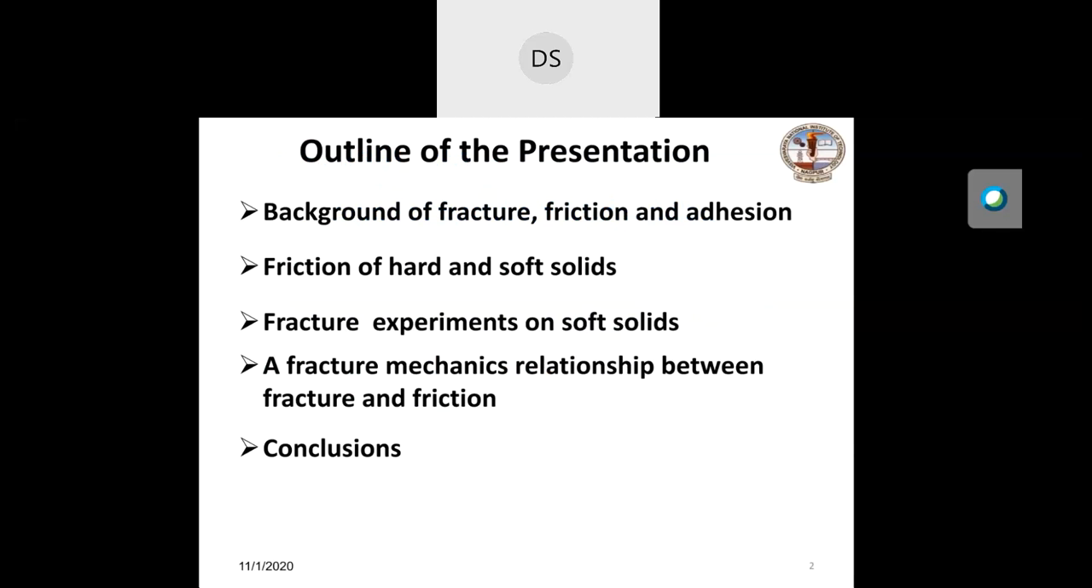The outline of the presentation is background of fracture, friction and adhesion, friction of hard and soft solids. I shall also discuss the experiments on fracture, experiments on soft solids, for example, rubbers and elastomers. The purpose of this talk is to establish the relationship between fracture and friction. Finally, this talk will conclude with the conclusions of the whole content.